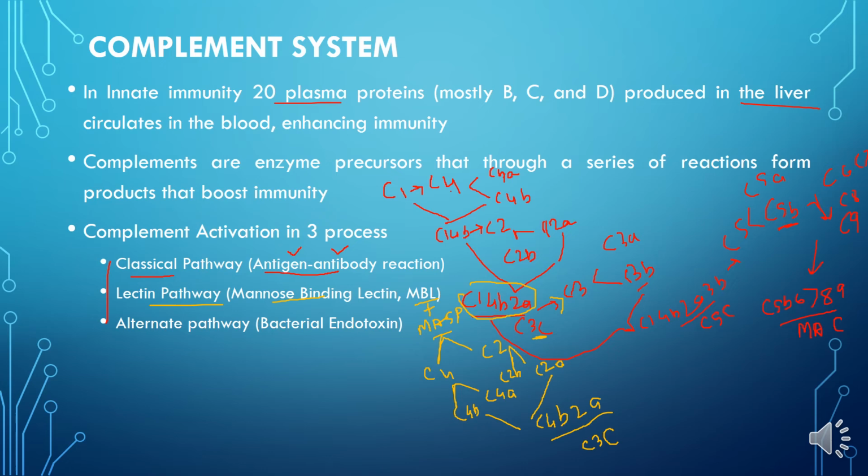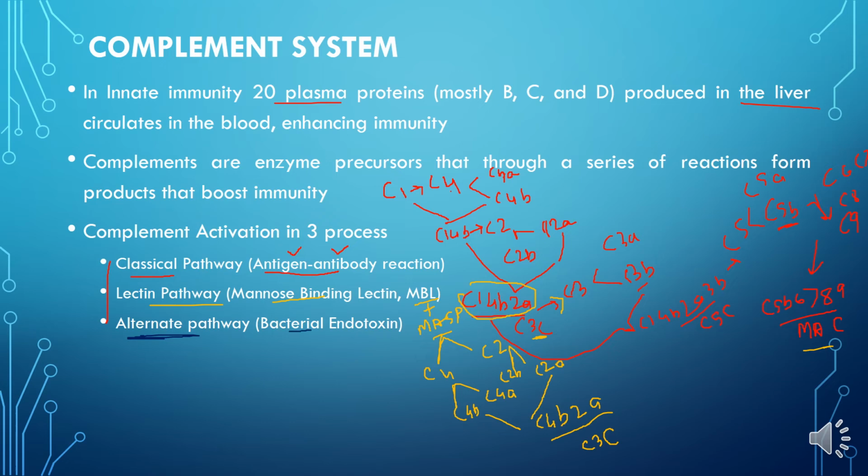Now this C3 convertase of the lectin pathway is a bit different from the C3 convertase of the alternative pathway. In composition it is different, but otherwise it has the same function of breaking down C3. And in the course of time, ultimately there also we see the membrane attack complex. C3 is broken down, then C5 is broken down, and ultimately the membrane attack complex is formed.